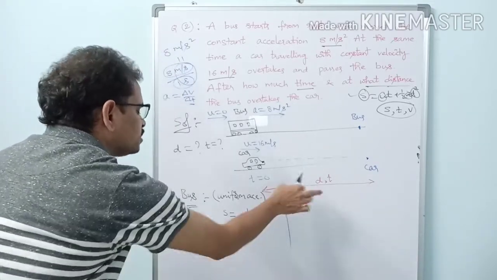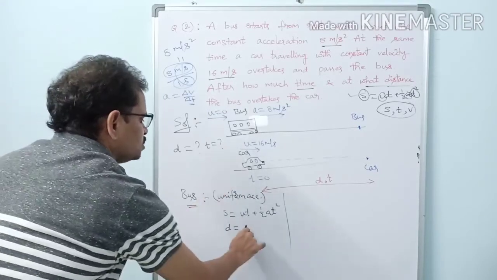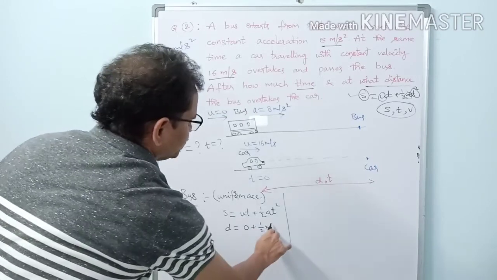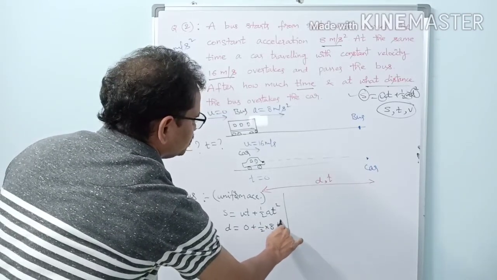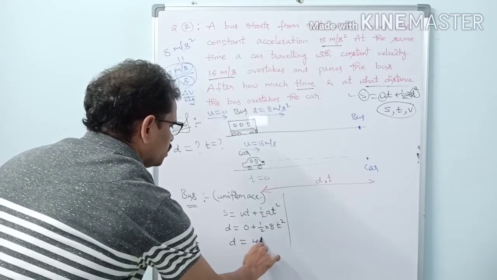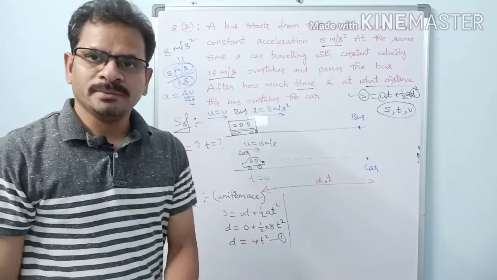So what is S here? D equal to, what is u? Initial velocity of the bus is 0, plus half into, what is a? a is 8. What is t? This is t square. So therefore D equal to 4t square. This is equation 1. See, we made one equation.